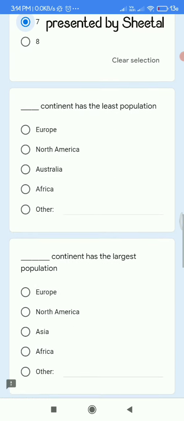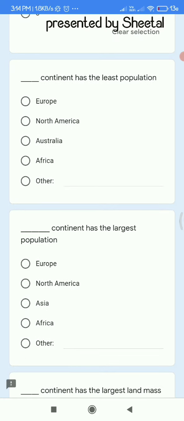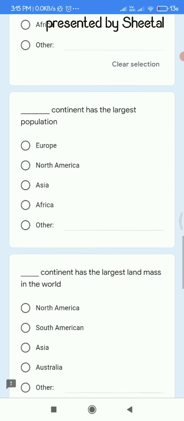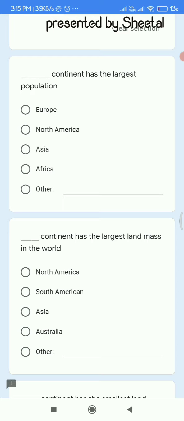Now let us move ahead with dash continent has the least population. So we all know we have different continents, and each and every continent has its own speciality, own feature. Based on the favorable and unfavorable conditions, the populations are also distributed unevenly. So if you see the options like Europe, North America, Australia and Africa, the least population is in Australia.